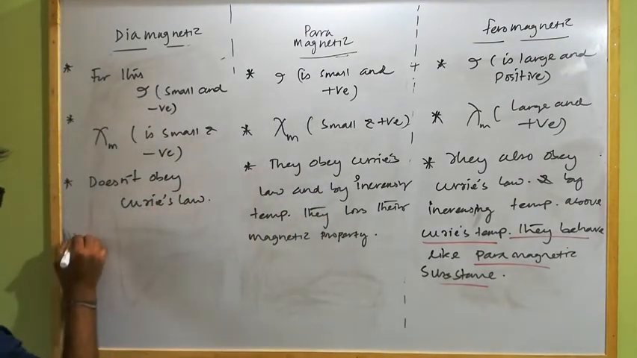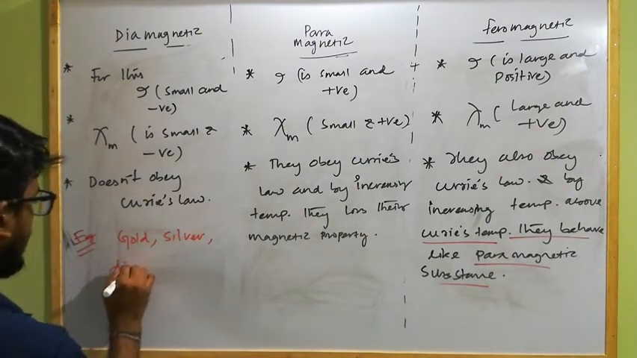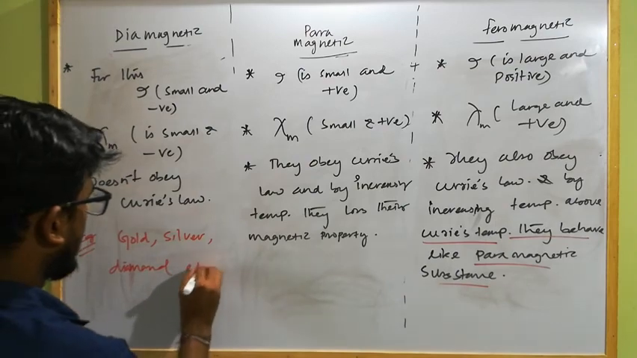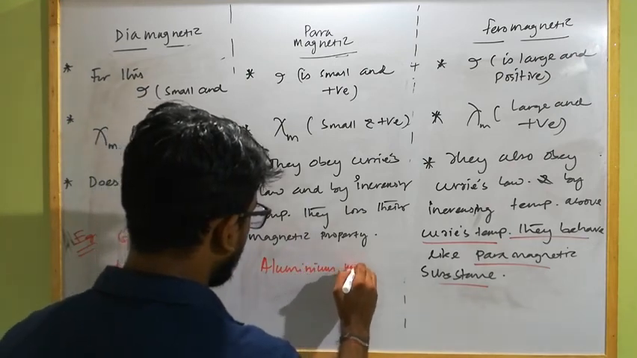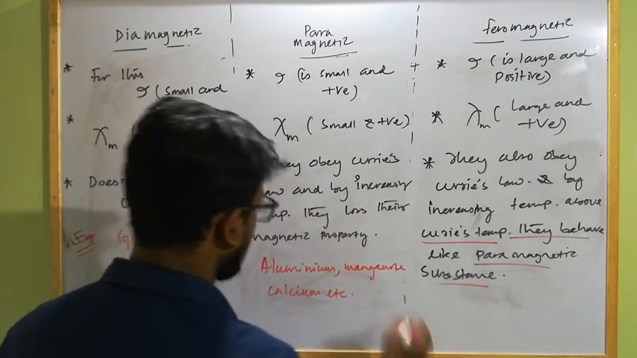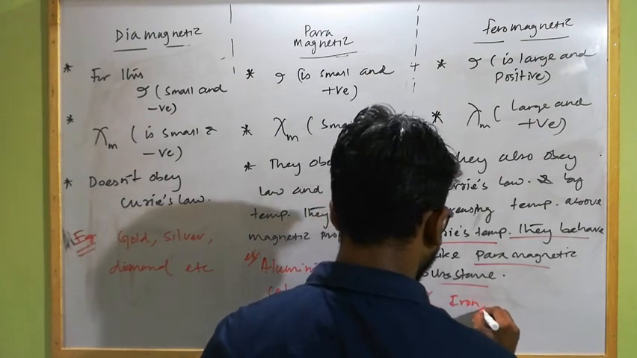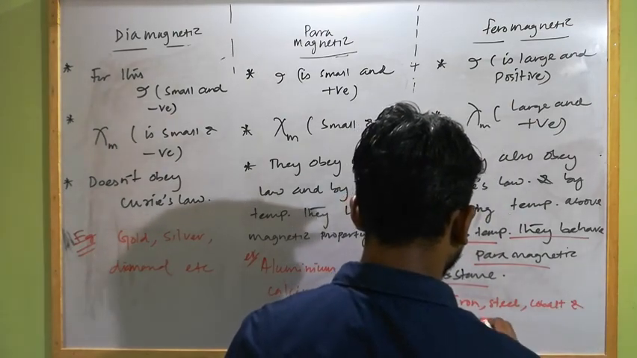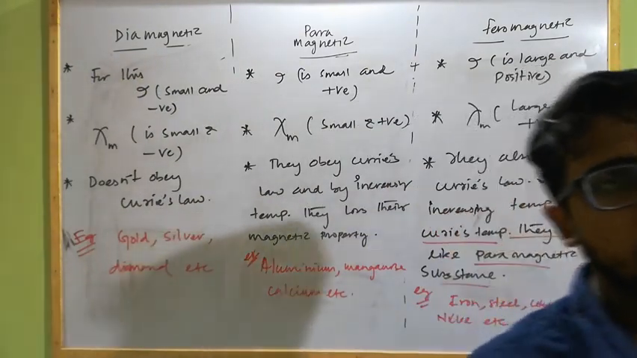So what are the examples for diamagnetic substance? This is gold, silver, diamond, etc. And for paramagnetic substance, aluminum, manganese, calcium, etc. And for ferromagnetic substance, the examples are iron, steel, cobalt, nickel, etc. So these are all about the magnetic substances, which are divided into three parts: diamagnetic, paramagnetic and ferromagnetic substances.